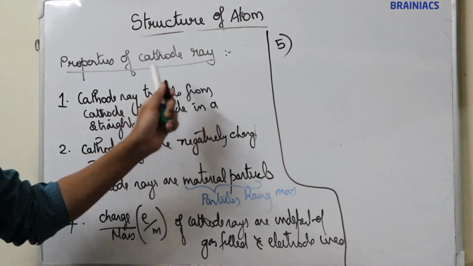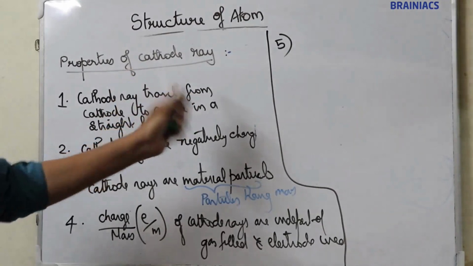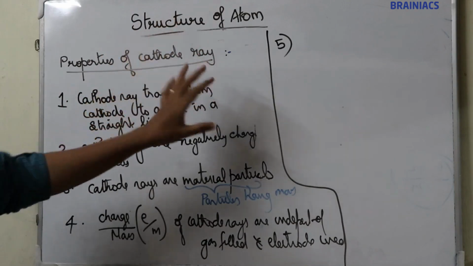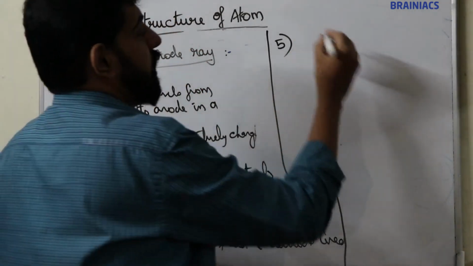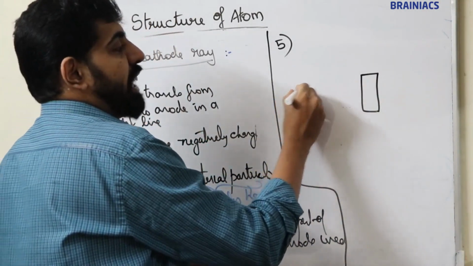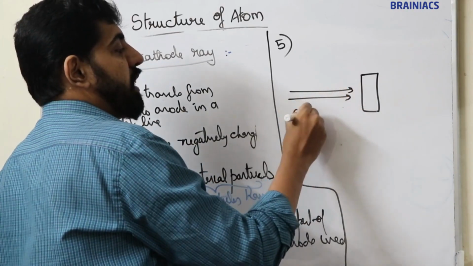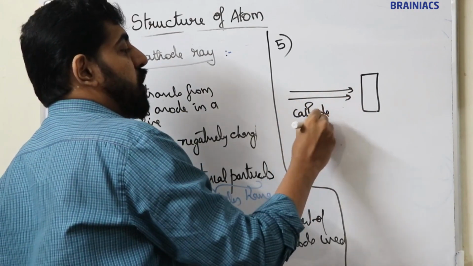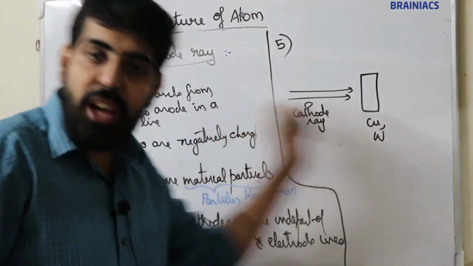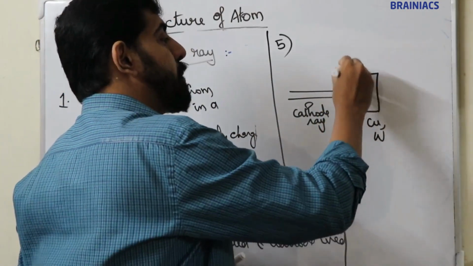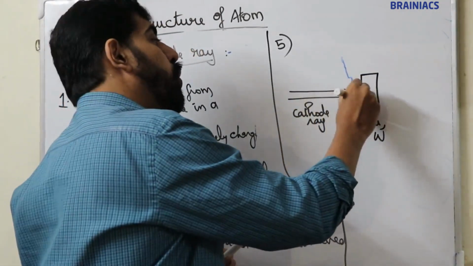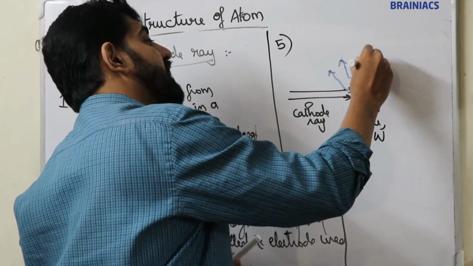When the cathode ray strikes on heavy or hard metals such as copper, tungsten, etc., a new radiation is emitted. When they strike on these metals, copper, tungsten, etc., a new radiation is emitted. That radiation is known as X-ray.